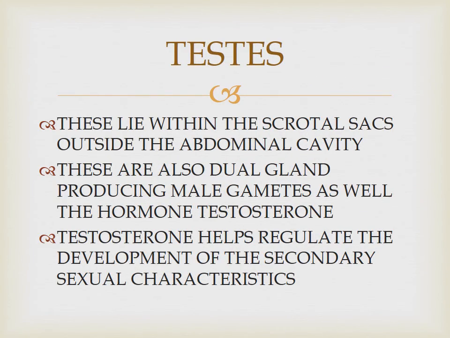the male reproductive system. Male organs only have this within the scrotal sac: testes. These lie within the scrotal sac outside the abdominal cavity. Everybody knows that. These are also dual glands producing the male gamete as well as the hormone testosterone. The testis secretes one hormone, that is testosterone.